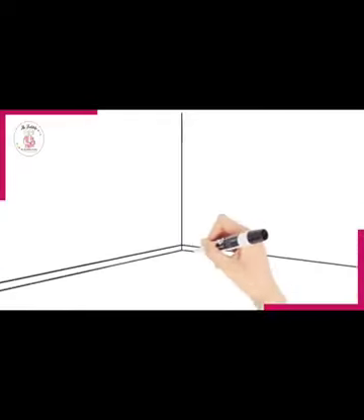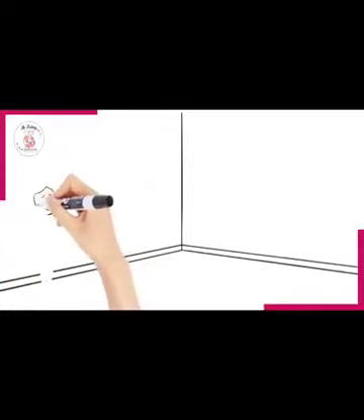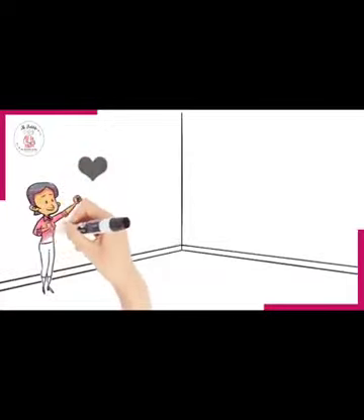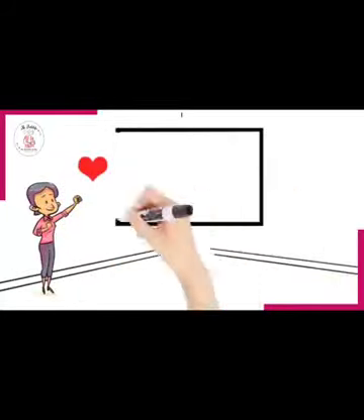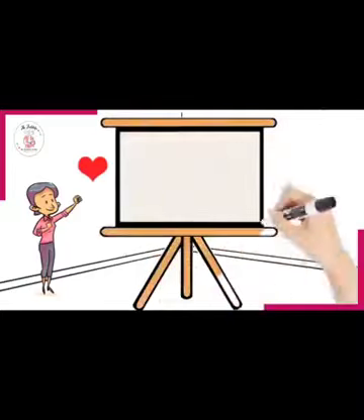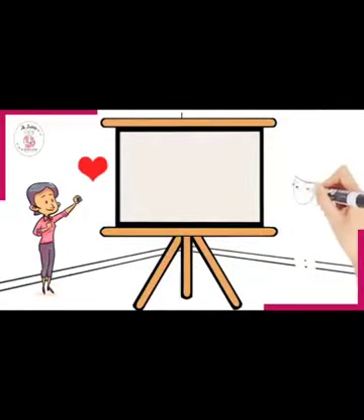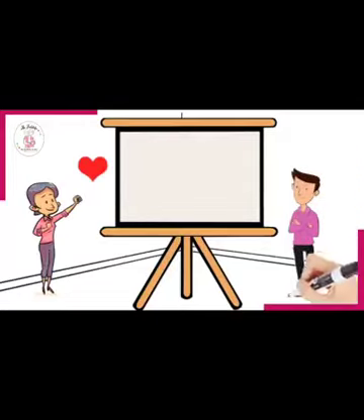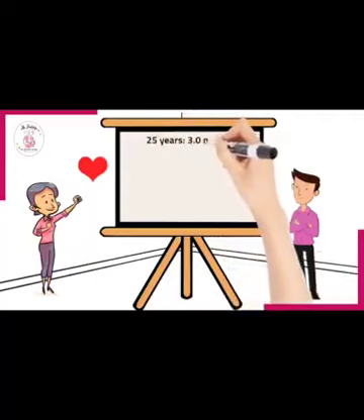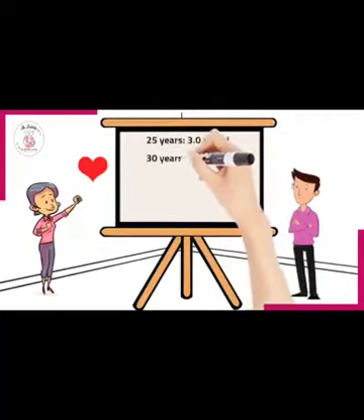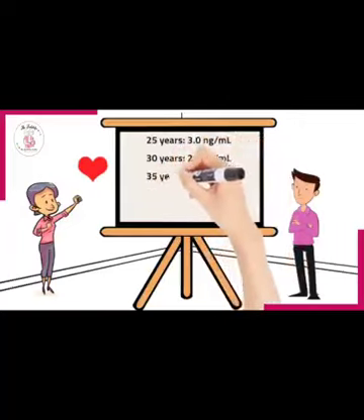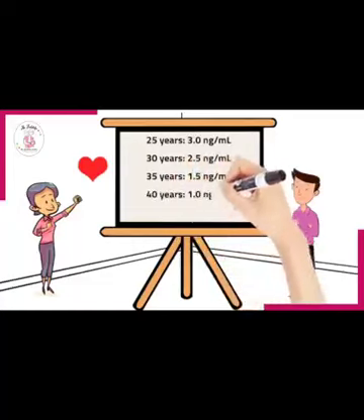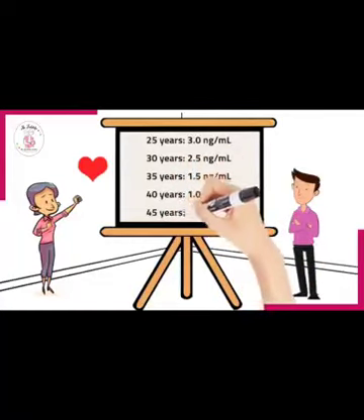It is important to note that AMH levels are influenced by age. In general, AMH levels tend to rise during adolescence and peak at around 25 years of age. Thus, it is expected that AMH levels will decrease over time. The estimated AMH level by age is as follows. At 25 years, 3. At 30 years, 2.5. At 35 years, 1.5. At 40 years, 1. And at 45 years of age, 0.5.